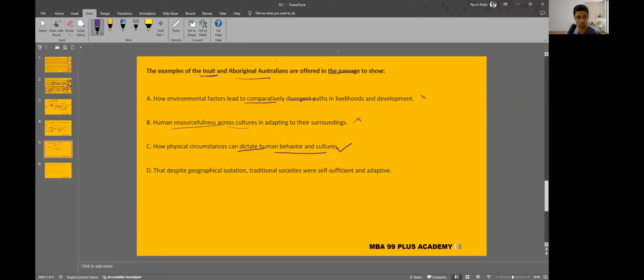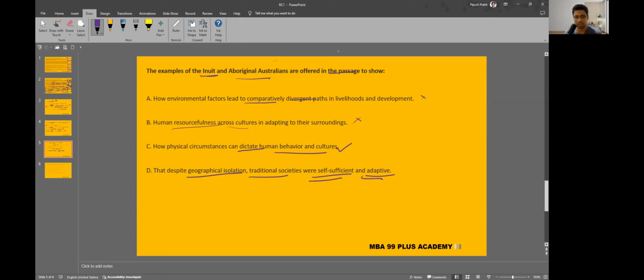Okay, so it's true. Looks like that despite geographical isolation, traditional societies were self-sufficient and adaptive. This may look confusing, but traditional societies were self-sufficient and adaptive.